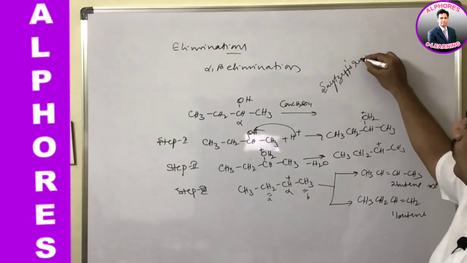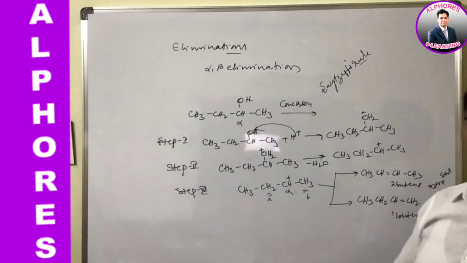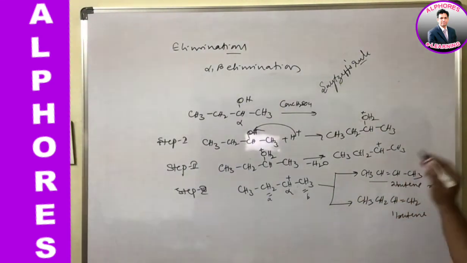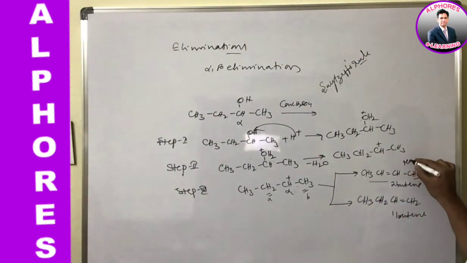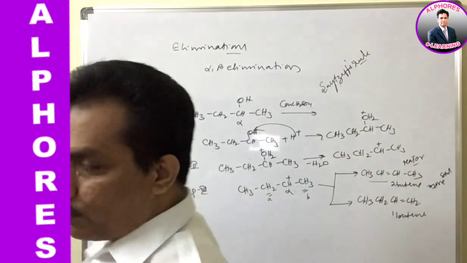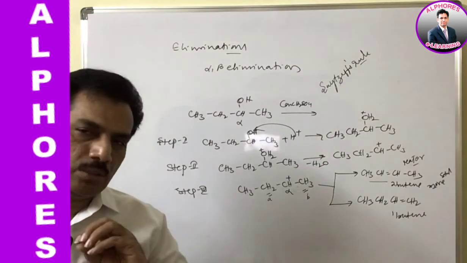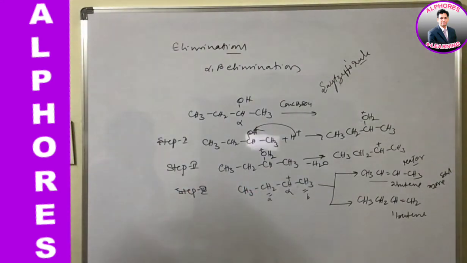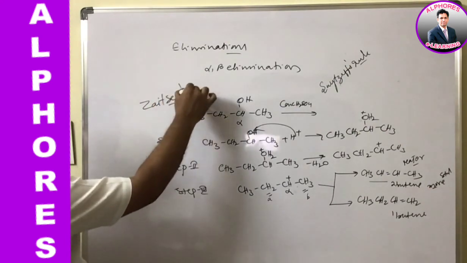As per Saytzeff's rule, during the elimination of any substrate leading to the formation of 2 or more alkenes, it is always the more stable alkene, that is the more substituted alkene, that is the major product. That is Saytzeff's rule, also known as Zaitsev rule.